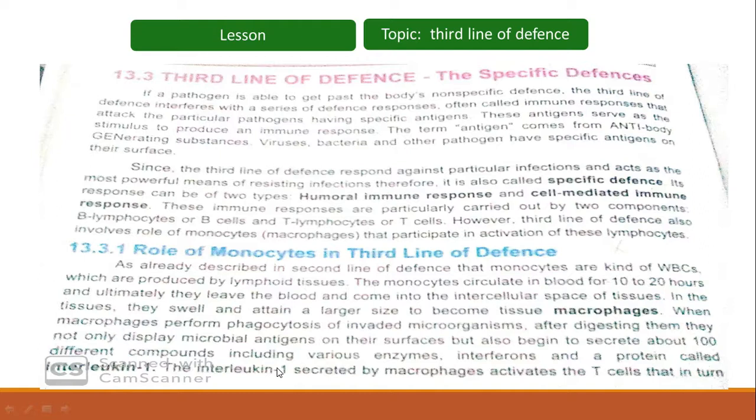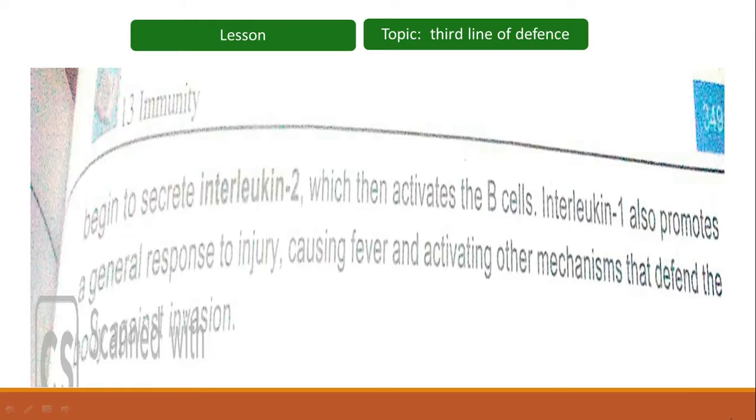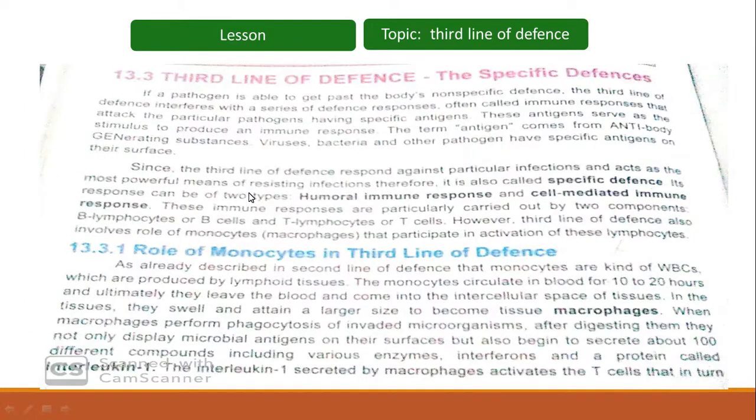The interleukin 1 secreted by macrophages activates the T cells, which in turn begin to secrete interleukin 2, which then activates the B cells. So students, do remember this flow sheet. Macrophages secrete a protein termed interleukin 1. That interleukin 1 stimulates or activates the T cells.